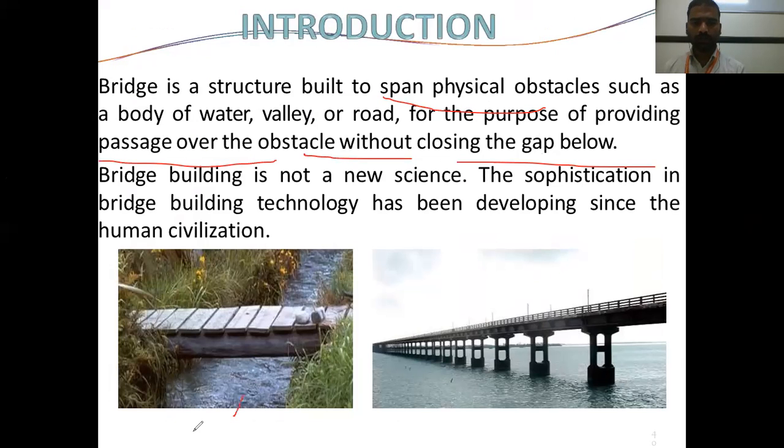Here the water is flowing like this, but we want to move from this point to this point without blocking this passage. If this is a sea or a river flowing, I want to come to this point through a structure that is called a bridge.